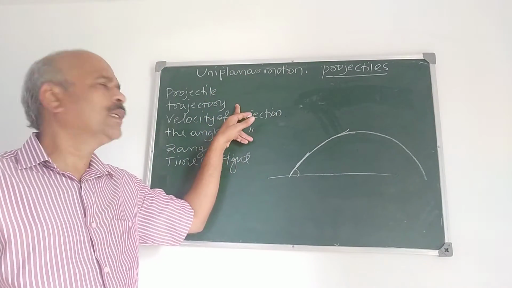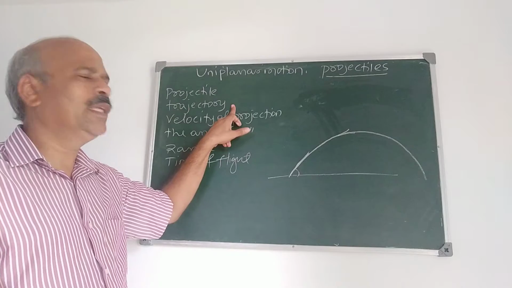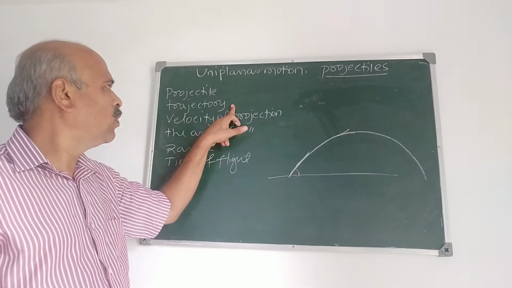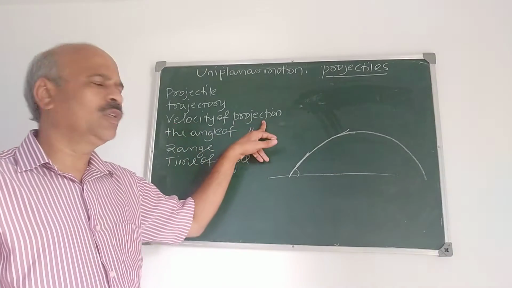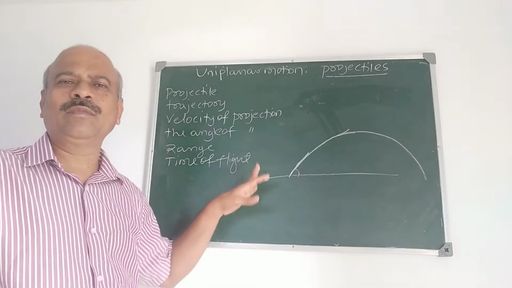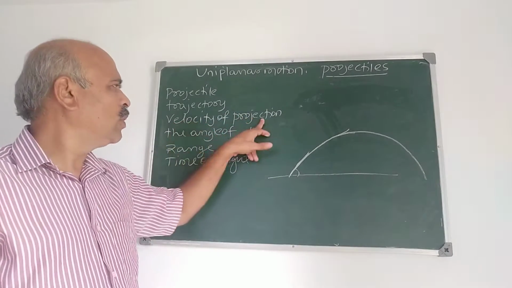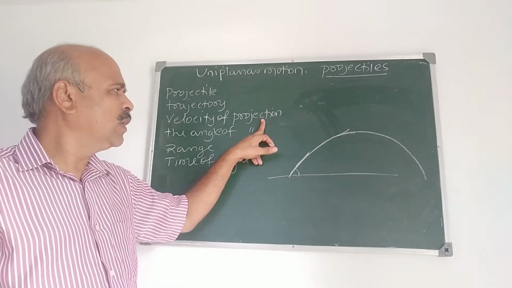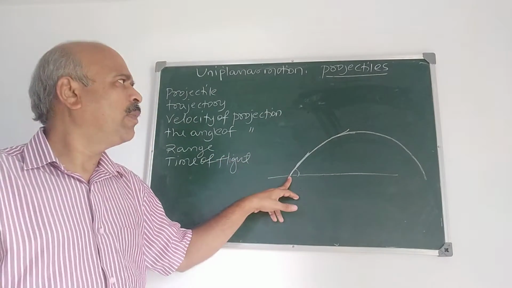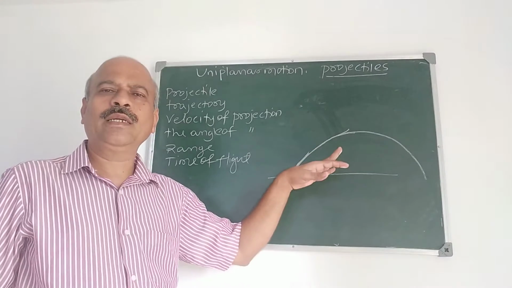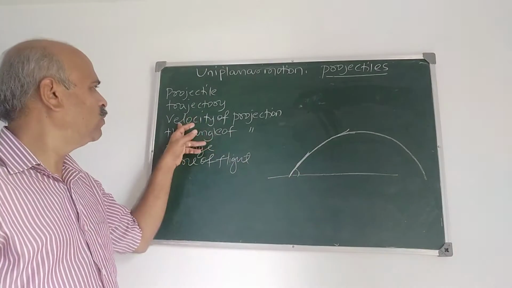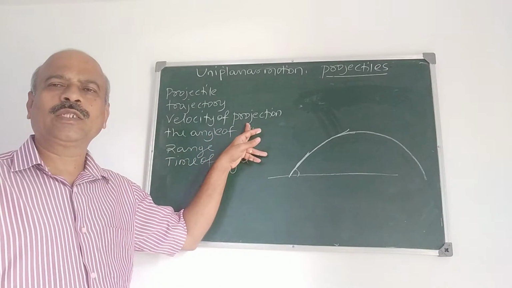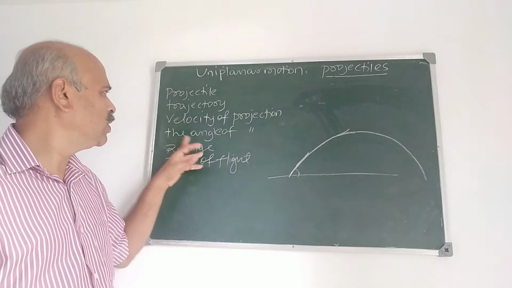What is the meaning of trajectory? The path traced by the projectile is called trajectory. Then velocity of projection. These are the basic terms we use here. Velocity of projection means the velocity with which the particle is projected.